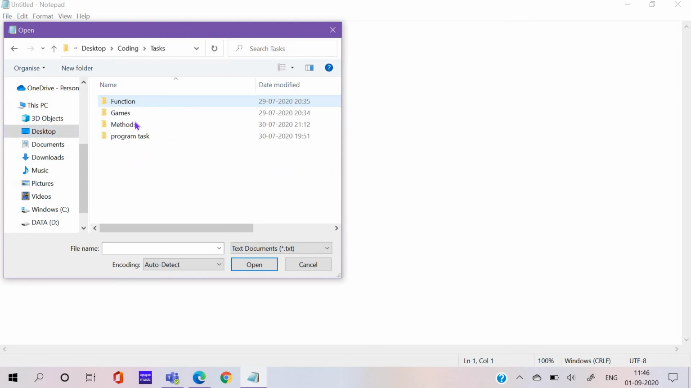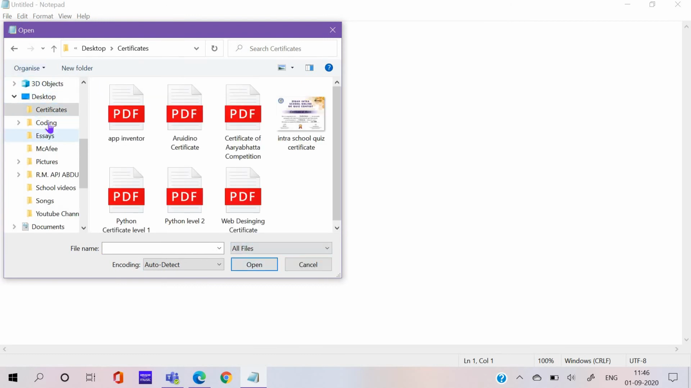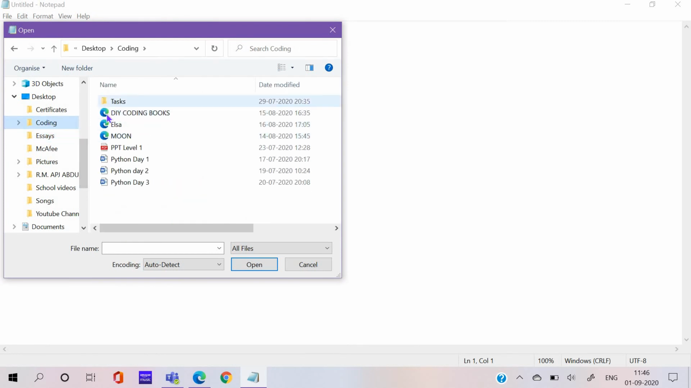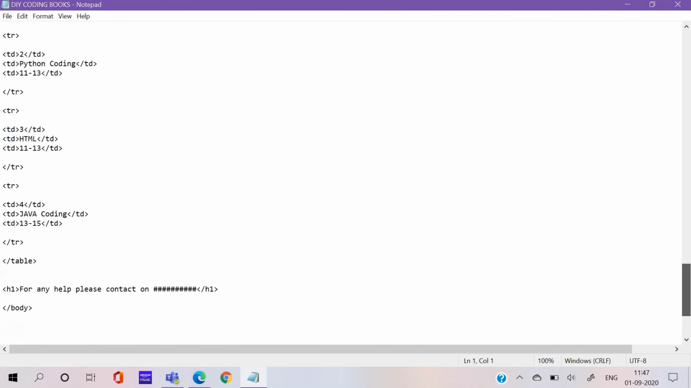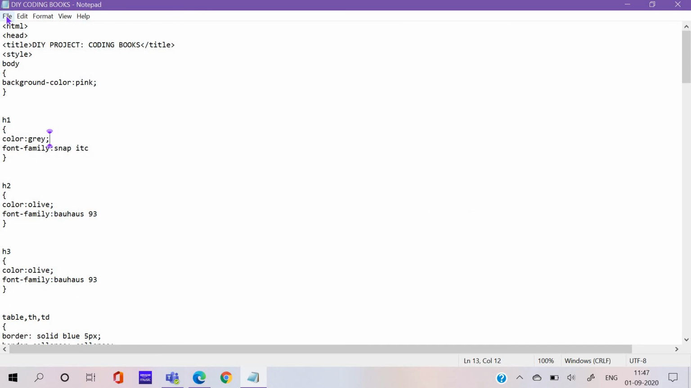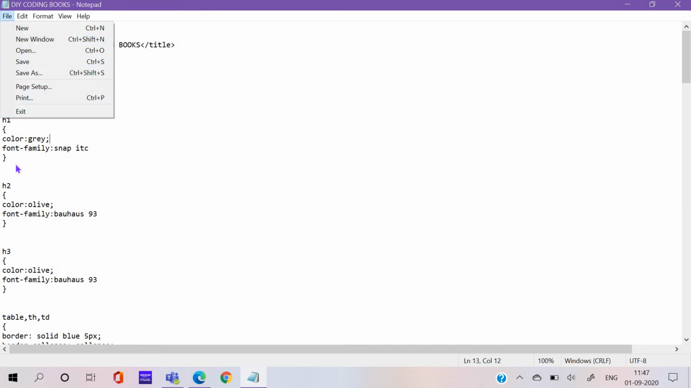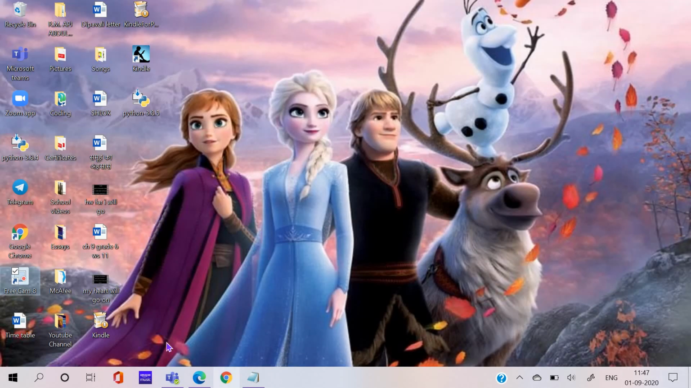So I'll go to coding tasks. Wait a second. Oh no. I'll have to select all files. I'll go to coding. So here these Microsoft Edge ones, they are the ones. So this is the one which I just made, which had all the components which I learned till now. So this is the code for HTML. So now HTML is done. So we have already made this thing.